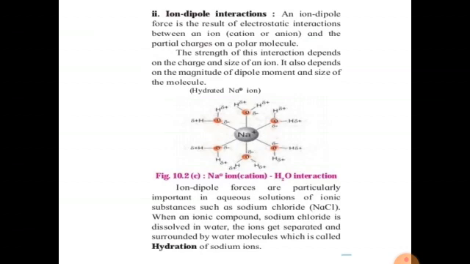Then ion-dipole interaction. An ion-dipole force is the result of electrostatic interaction between an ion and the partial charges on a polar molecule. The strength of this interaction depends on the charge and size of the ion. It also depends on the magnitude of the dipole moment and size of the molecule. The example given is NaCl.